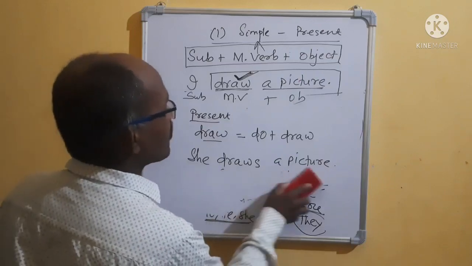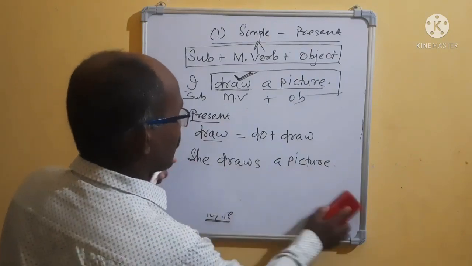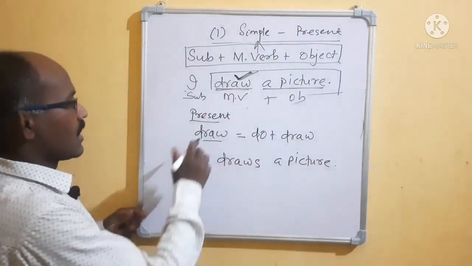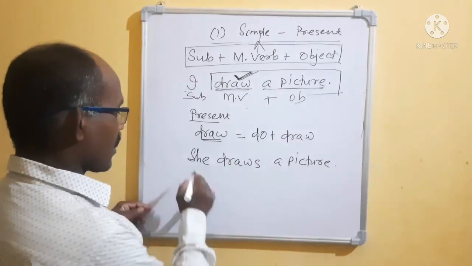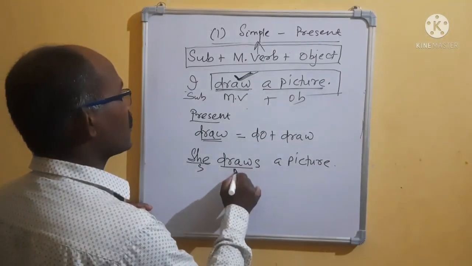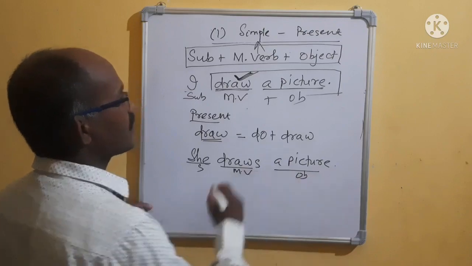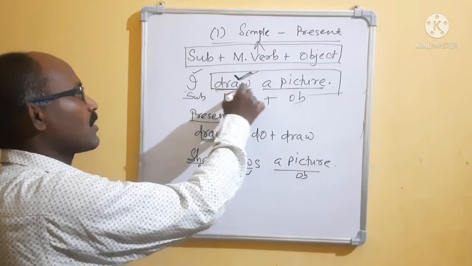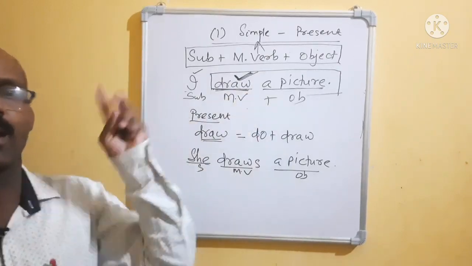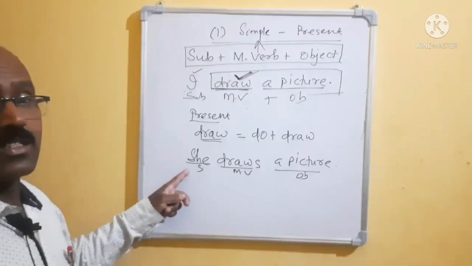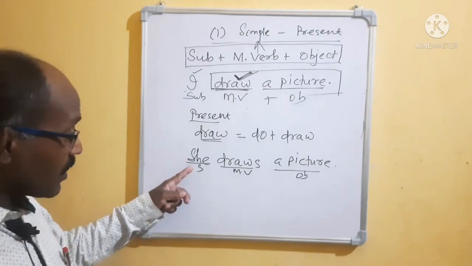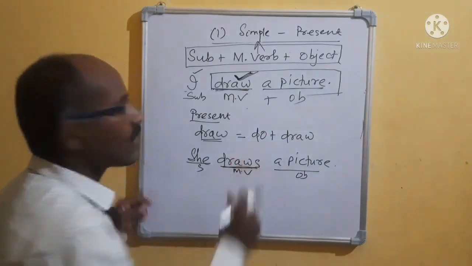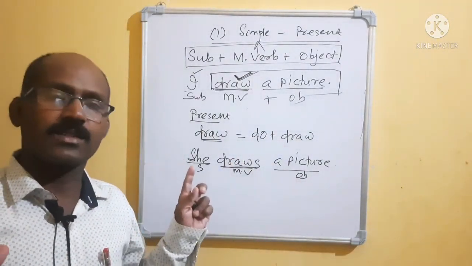Okay, already I have told you, "I draw a picture." That means subject, main verb, object. Here draw means do plus draw. Here also it is subject, main verb, plus object. Same thing, but what is the difference? Now here I is first person singular number, so it will take the direct main verb. But here she is the third person singular number. When it becomes third person singular number, already I have told you, the verb will carry s or es. So draw carries s. So draws here.